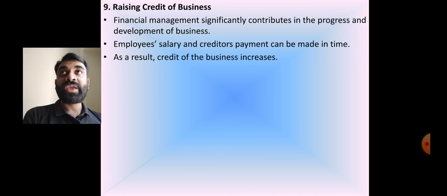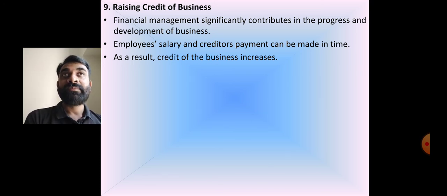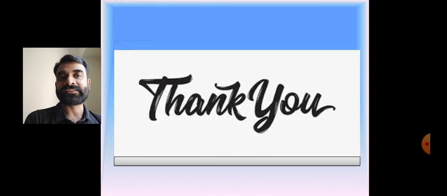Because he is paying out whatever borrowed funds or debt there is on time. He is meeting that requirement on time, right? So ultimately the business credit is going to increase. Payment of salary from time to time, and payment to the creditors, is also on time. So obviously the credit of the business is going to increase, right?